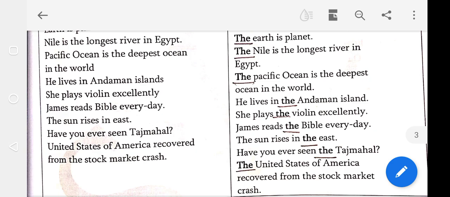And holy places are famous places like Taj Mahal, world wonders, before the. Have you ever seen the Taj Mahal? The Taj Mahal. The United States of America. Students, United States of America recovered from the stock market crash. Answer, the United States of America recovered from the stock market crash.